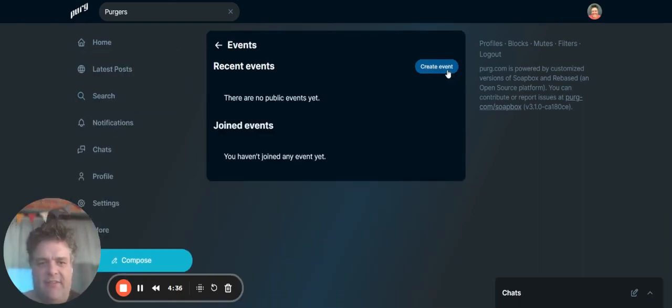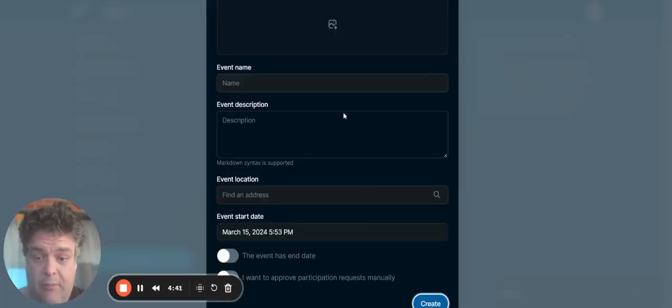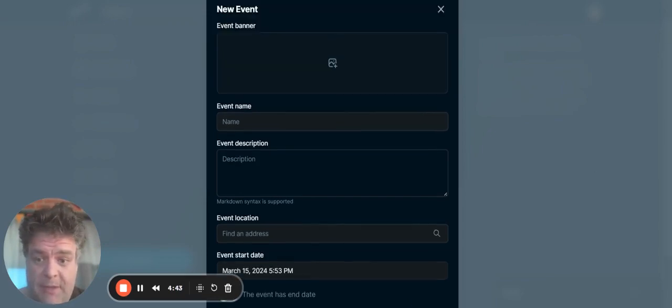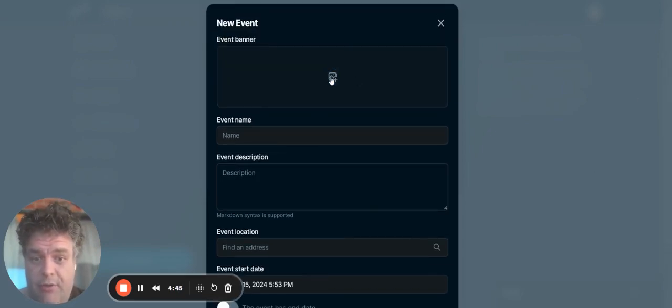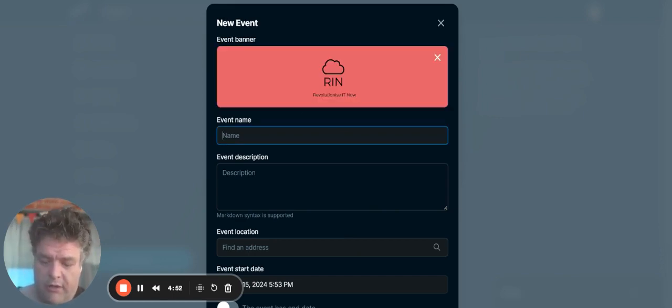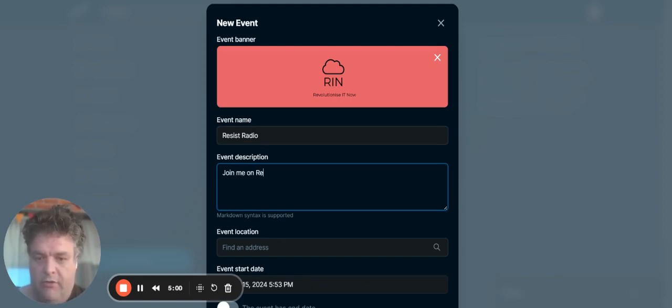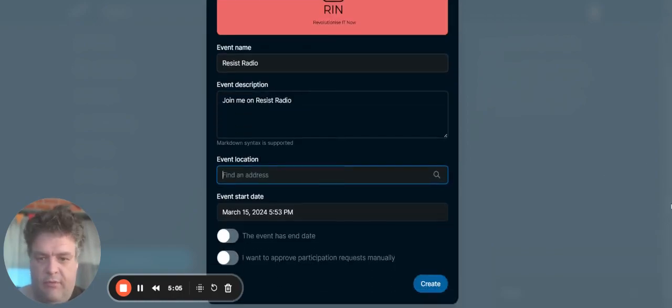And then we've got the events. Now this is a killer feature, right? This is brilliant. So instead of having pods or instead of having spaces, you can set up your own event. You can put a header on there. So I'm just going to put a banner on there. We're going to call it Resist Radio. Join me on Resist Radio.